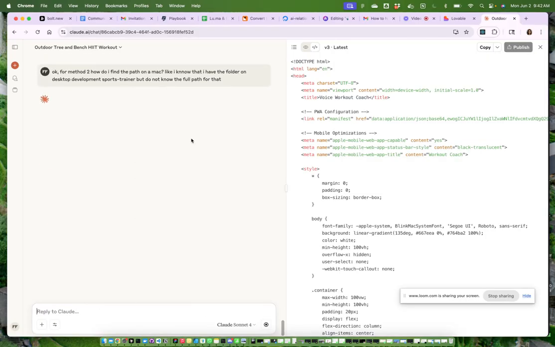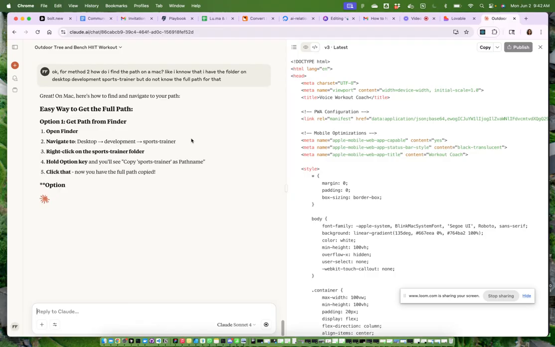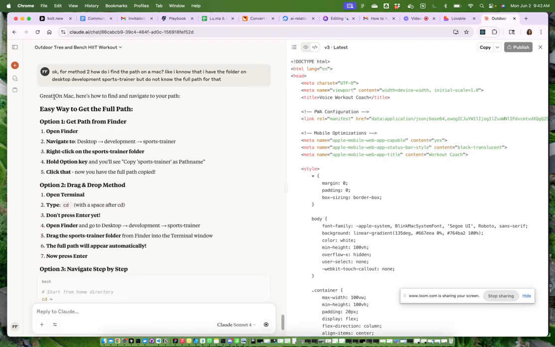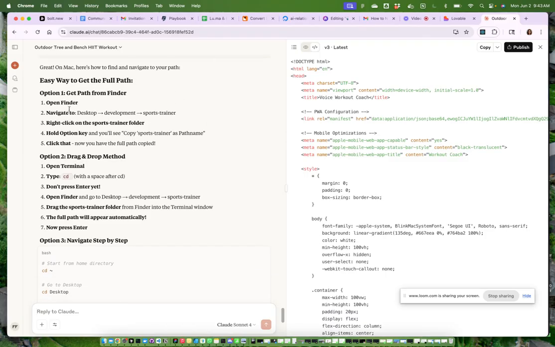So that's where you realize you will get better over time. But all of these questions you can always ask, but obviously it takes a bit of time because you have to figure out how to do them. And the first time you don't know, it always takes more time because you have to ask the AI. Easy way to get the full path: open Finder, right click on the sports trainer folder, hold Option key, and you'll see copy sports trainer as path name. Okay, let's try this out.